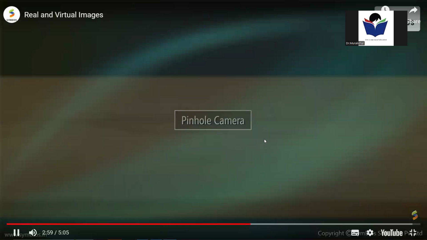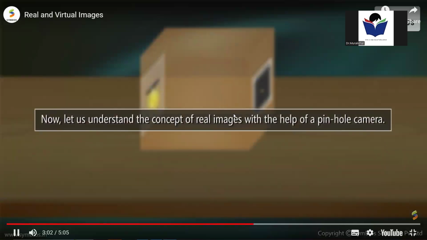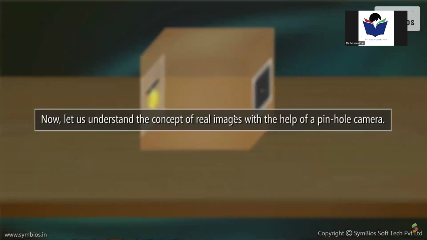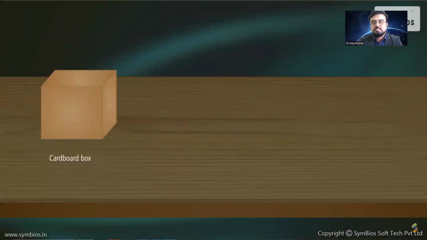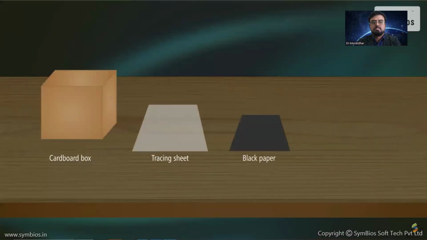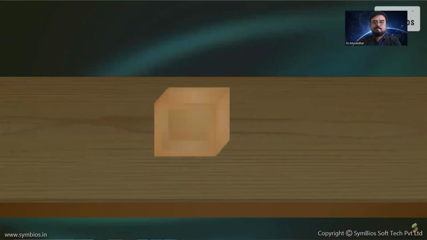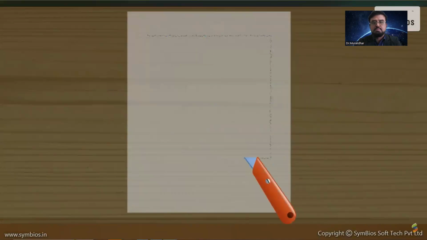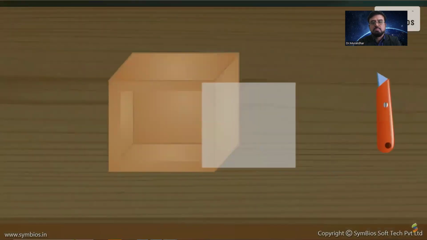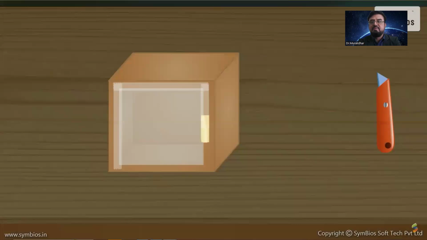Pinhole camera. This is another important concept. We learn in the lower classes. Now, let us understand the concept of real images with the help of a pinhole camera. To make your pinhole camera, you will need a cardboard box, tracing paper, black paper, a craft knife, glue or tape. Take a small box with all the sides closed except one side. Cut a piece of tracing paper, cover and paste it to the open side of the box using glue or tape. This forms the screen of your camera.